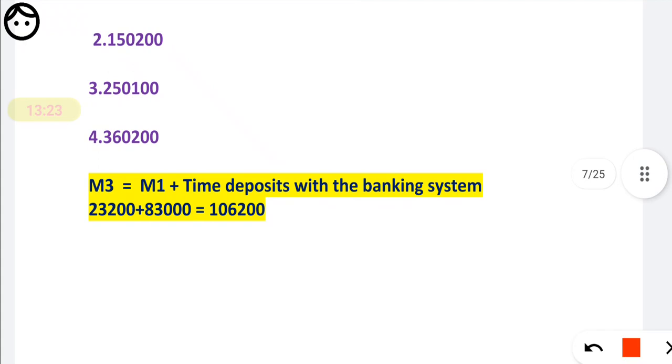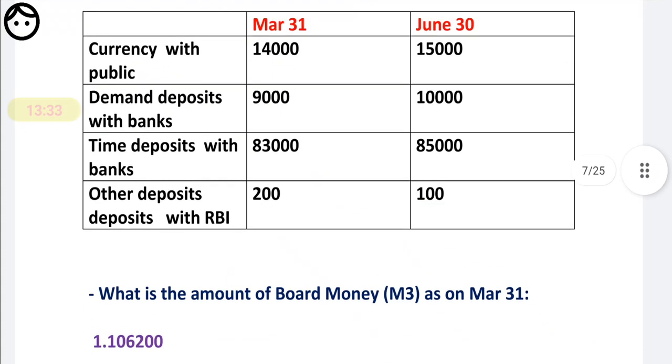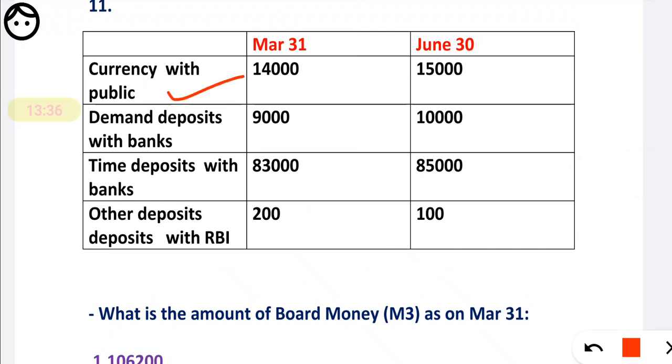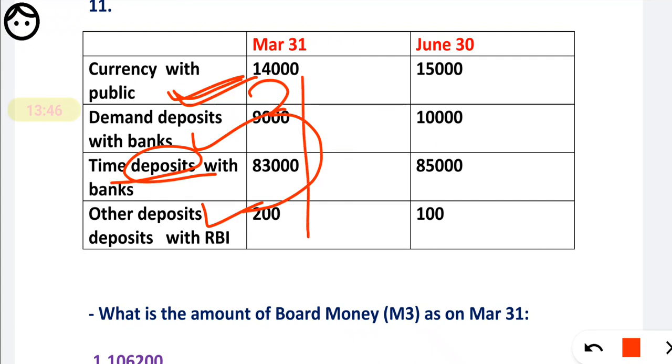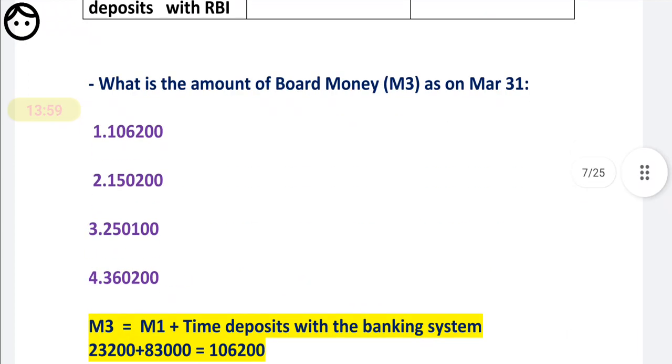Okay, see here, M3 is nothing but M1 plus time deposit with the banks. You will get 23,200 plus 83,000, you will get 106,200. Okay, M3 is very easy. M3 is nothing but M1 plus time deposit. M1 is nothing but currency with the public plus bank deposit demand plus other deposit with the RBI. That is for M3. And when you add time deposit, you will get M3. It is very basic. Just remember the formula. You can easily solve these types of questions.